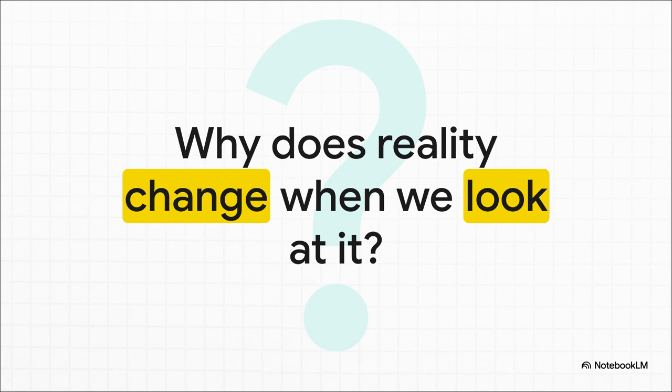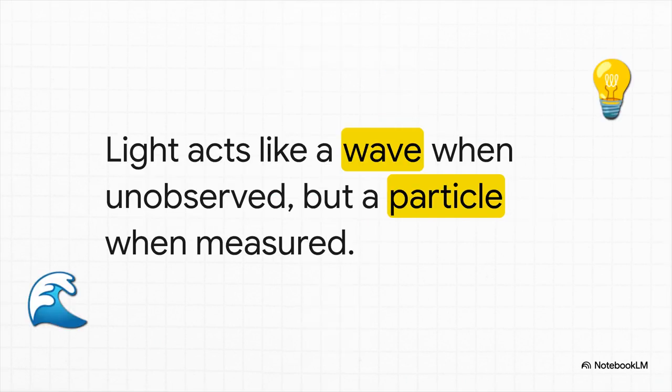Down at the quantum level, the universe, it seems to know when we're watching it. The simple act of observing reality literally changes what reality is. How is that even possible? This is the famous wave-particle duality. So an unobserved particle, like a photon of light, it just exists as this vague cloud of possibilities, a wave. But the instant you try to measure it, bam, it snaps into a single definite location, acting like a particle. It's as if reality waits for an observer before it bothers to render all the details.